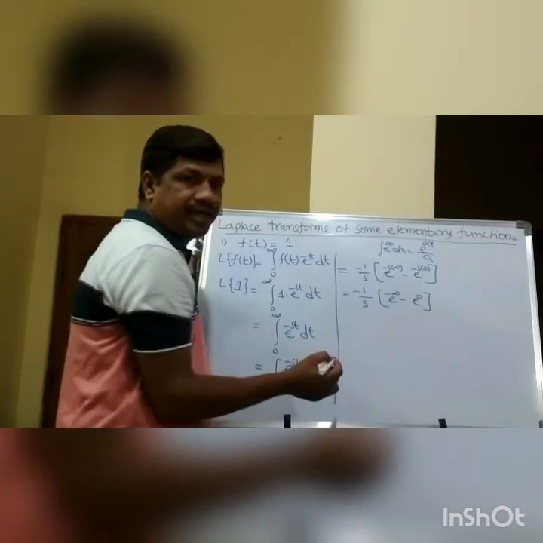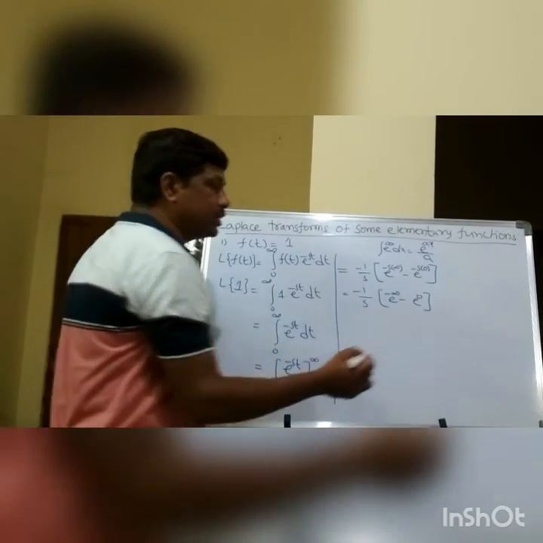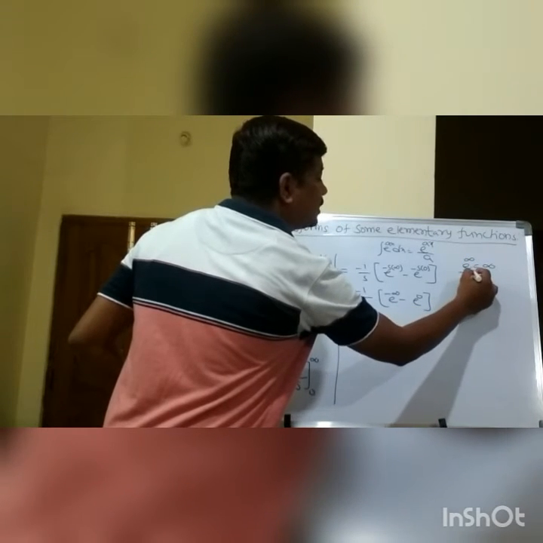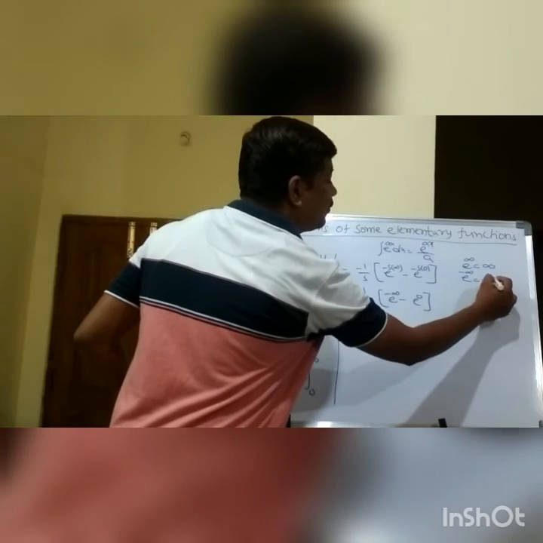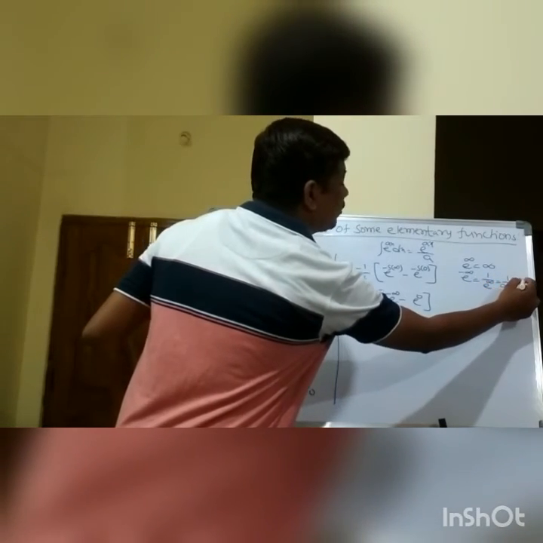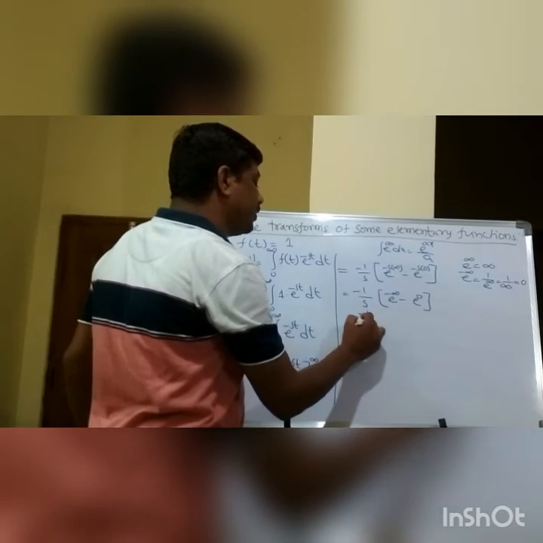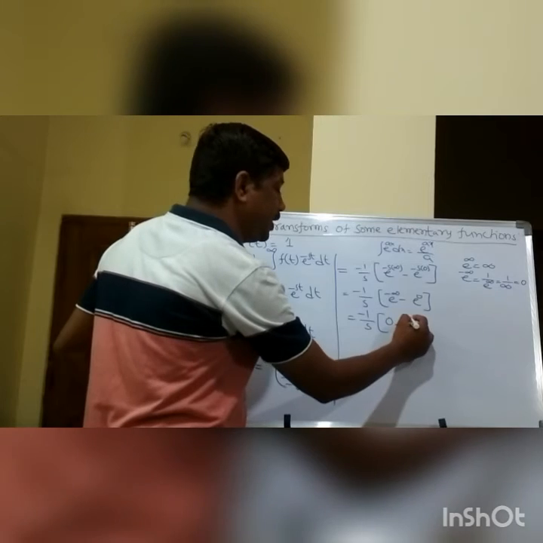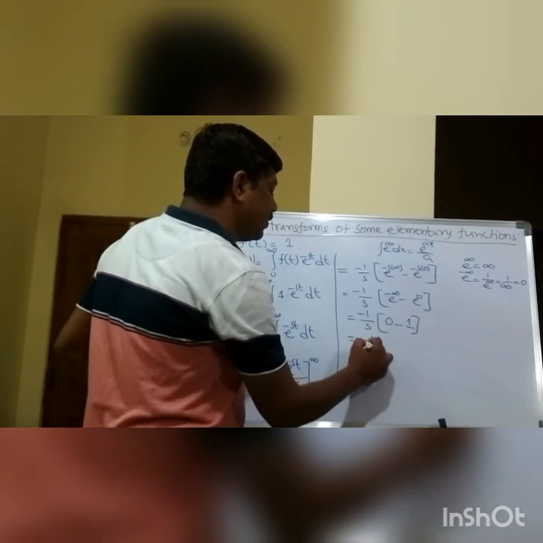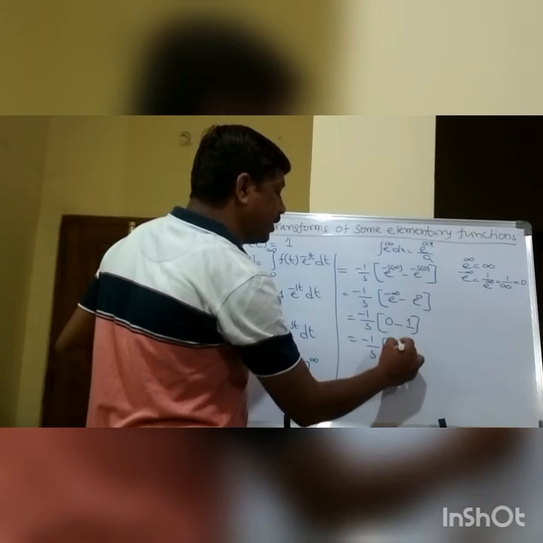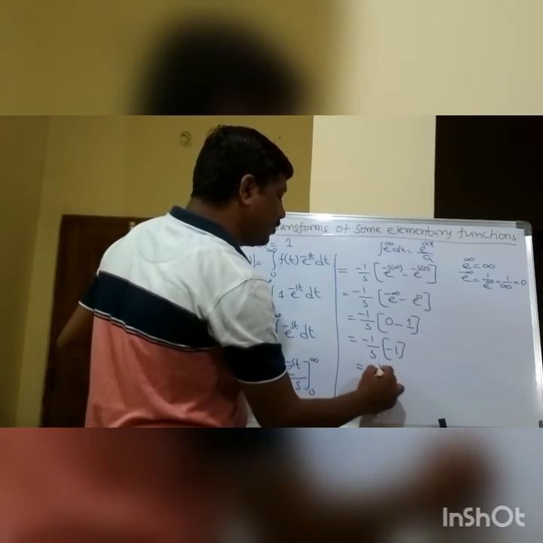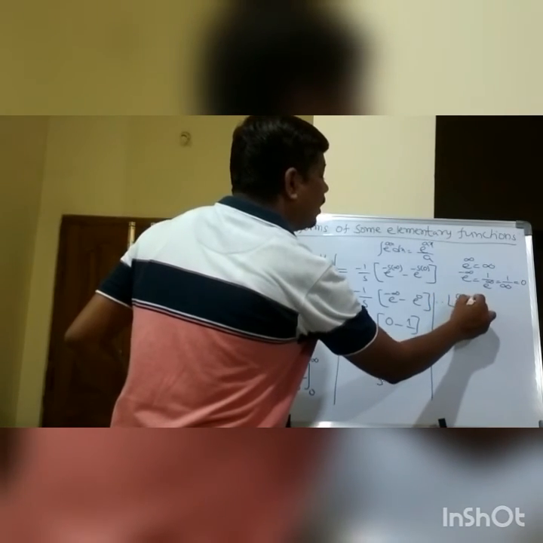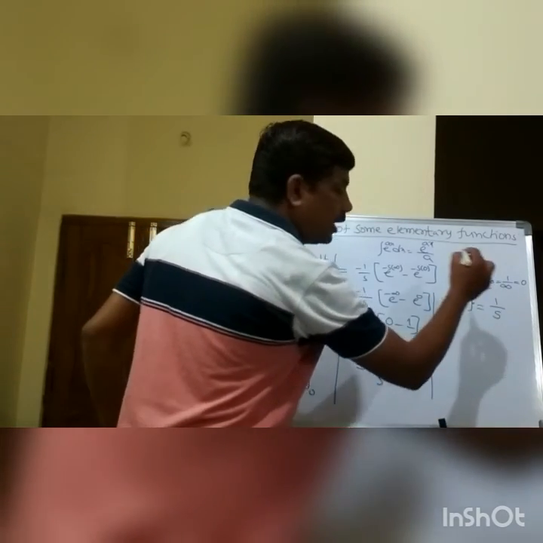Now the value of e to the power of minus infinity becomes 0, since e to the power of infinity is equal to infinity. So e to the power of minus infinity can be written as 1 by e to the power of infinity, that means 1 by infinity, which is equal to 0. So minus 1 by s of 0 minus e to the power of 0, which is 1. Minus 1 by s of 0 minus 1 means minus 1, so minus into minus is plus, that is 1 by s. Then I conclude that the Laplace transform of 1 is equal to 1 by s.